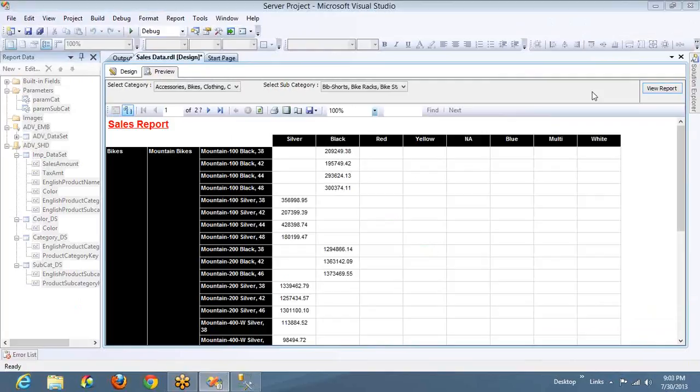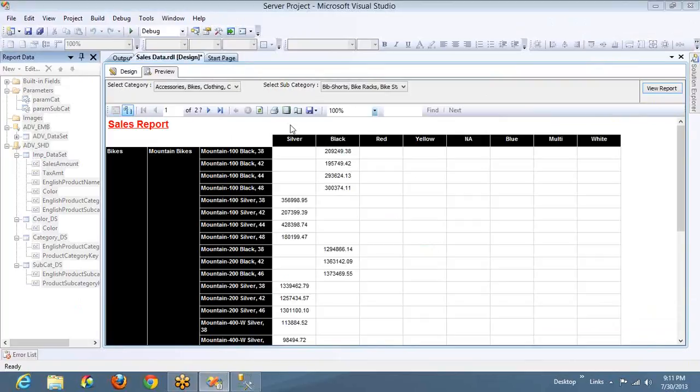Parameters performance is better, good answer, and any other answers? Okay, Shiva feels that filters is good in performance. So Divya said using filter we can limit the data from the data set. Yeah, okay, good. Any other answers?